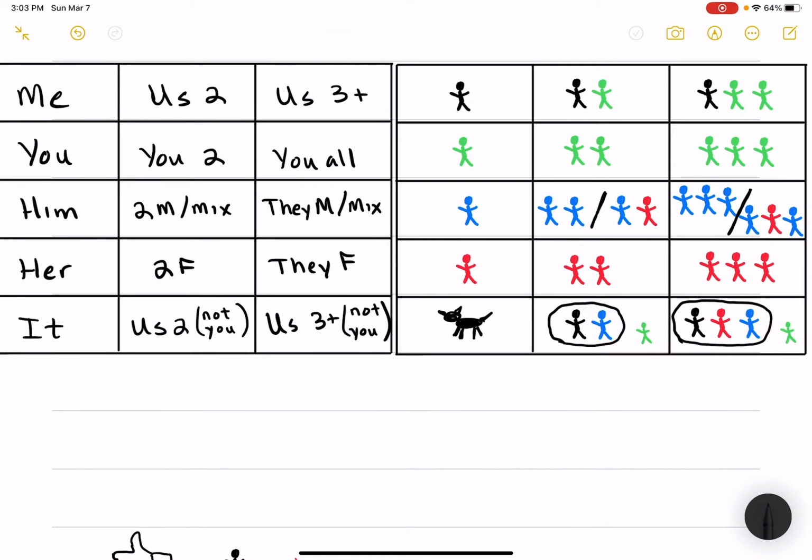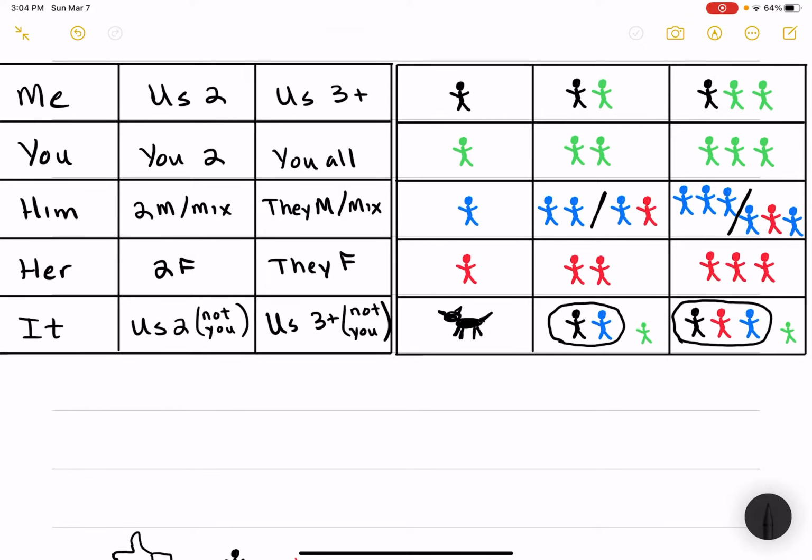Okay, so in this section, we're going to go over conjugations in Seneca, which is basically going through who is doing the verb or who is doing the action or who things are happening to. So in Seneca and a lot of the other Iroquois languages, whether you're studying Cayuga, Oneida, Onondaga, Mohawk, whichever one, they have these changes. So in English, right, it's I'm riding a bike, she's riding a bike, they're swimming. Somebody has to be doing it.